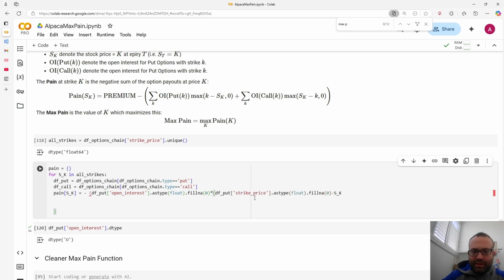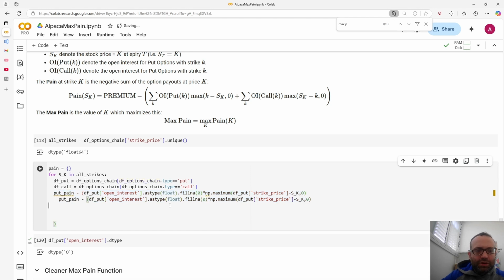So I'll do df put that strike, doesn't need astype float, minus sk, or zero, and I'll do np.maximum. Let's just make it a little bit more clear. I'll call this put pain, it's negative that, and you could also do without the negative and just maximize this, but I want to do it in terms of a max pain. That's why I did it this ugly way.